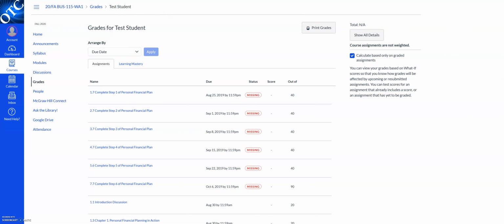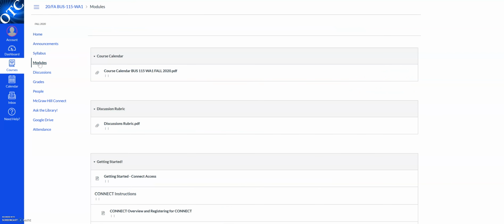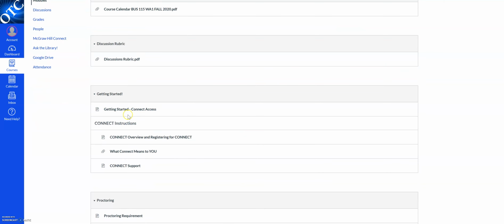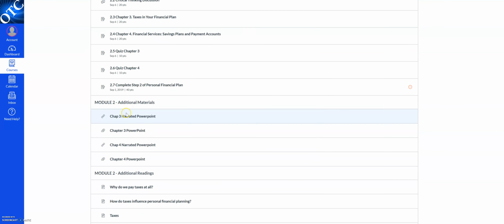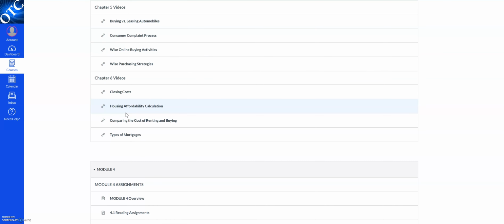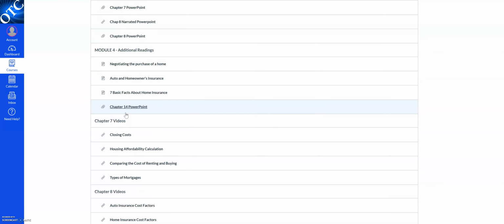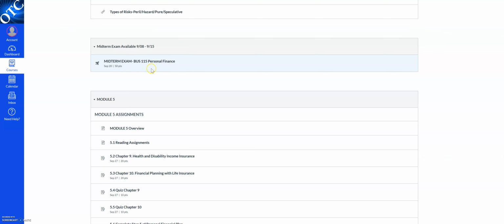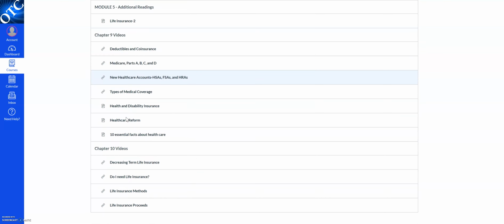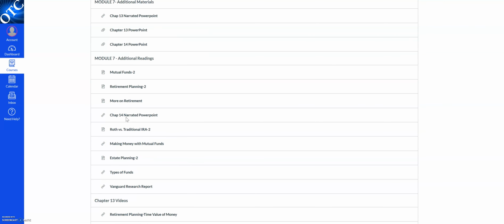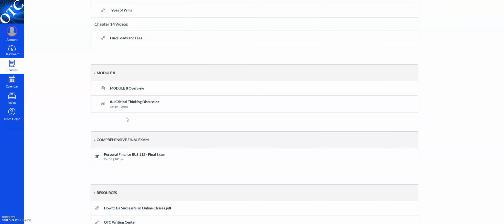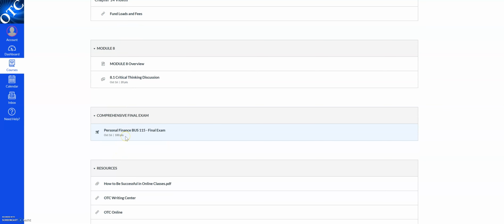There's 2 exams for the semester. Let's go back to modules. One is the midterm, all the way down here. All right, underneath Module 4, here's the midterm, and when it becomes available, you'll have access to the midterm exam. And then at the end of the course, of course, is the comprehensive final. There's Module 8, and here's the final exam.